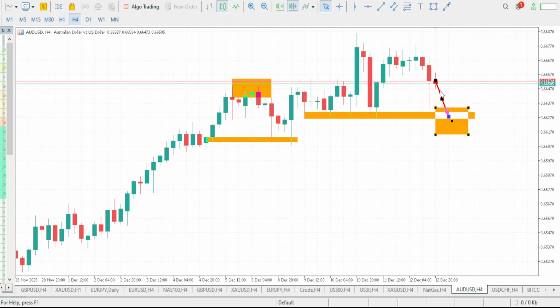So with what I'm saying, let's be patient for AUD USD to drop to tap this support level properly. Once it taps the support level properly, then we can now start anticipating a buy or a bullish move on AUD USD.